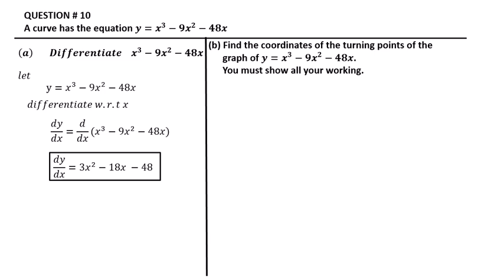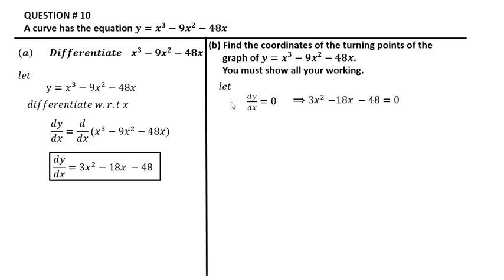Part 2. Find the coordinates of the turning points of the graph of y = x³ − 9x² − 48x. You must show all your working. For a turning point, we let dy/dx equal 0.